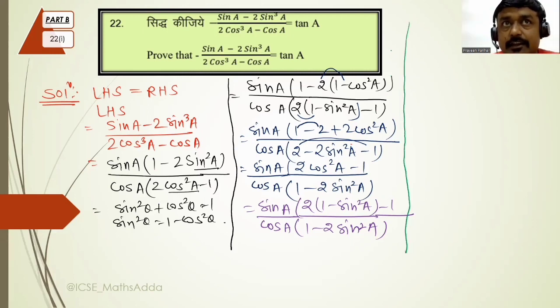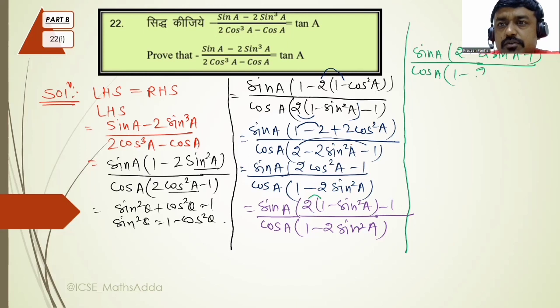See, sin A minus, then this 2 multiply sin A upon cos A, and this 2 multiply to this 1, then you get 2 minus 2 sin square A minus 1. Is it clear? Okay, and in the denominator you already had 1 minus 2 sin square A. Clear that?